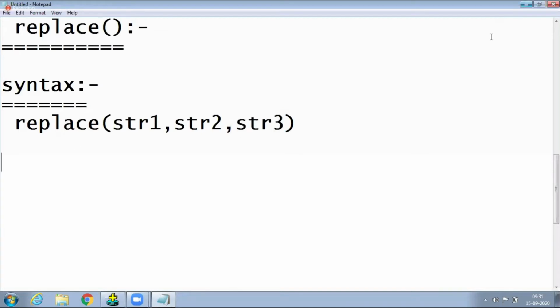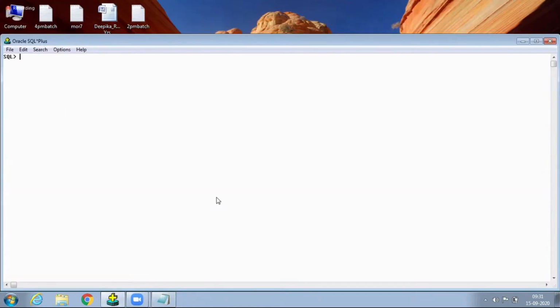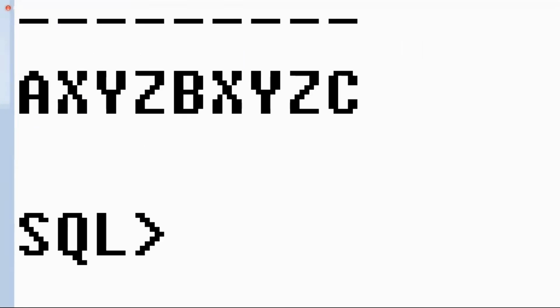Now check it out. First observe it here, normally we are testing. Very easy. Here I am writing select replace. Here I am testing character by string first. Here I am giving A space B space C only for example, where the space is there. In that one, I want to replace with a simple XYZ. So where the space is there, that is replaced with XYZ. Yes, character by string is possible. It is very easy: AXYZ, BXYZ, C only. Simple.